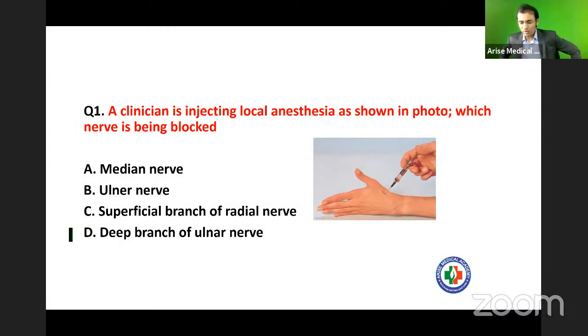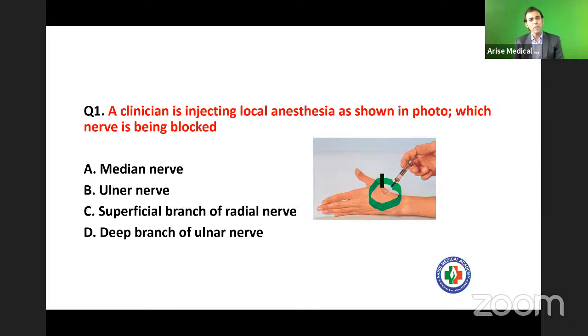Next question is also very easy for you people. A clinician is going to inject local anesthesia as shown in the photo. I have asked a similar question before, when the clinical situation was related to burns. This time one clinician is going to inject the local anesthesia here, and in this clinical scenario he tries to block a nerve.